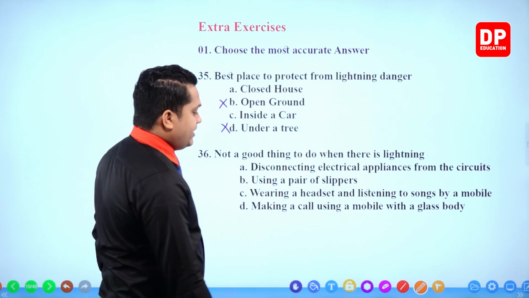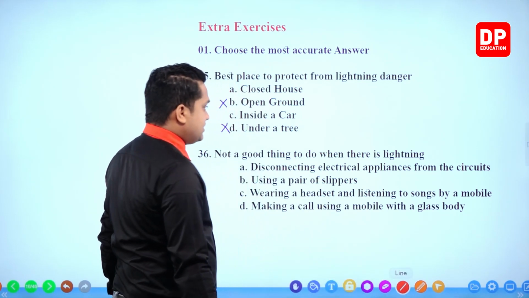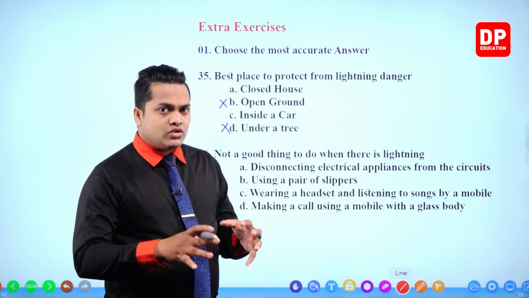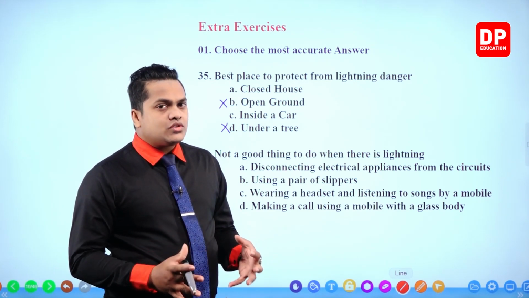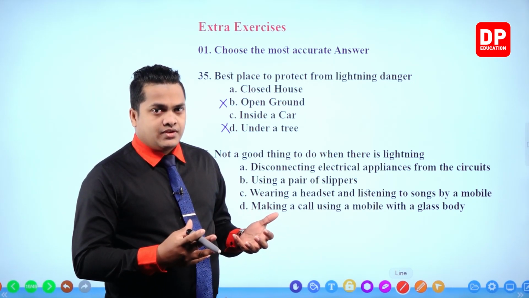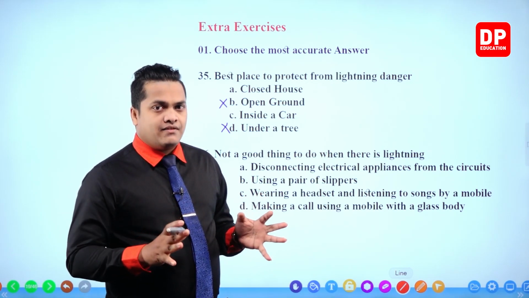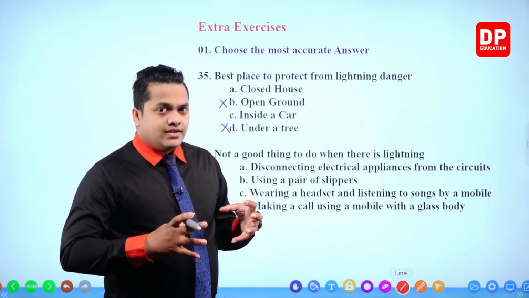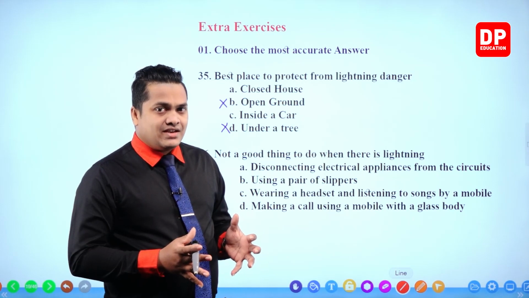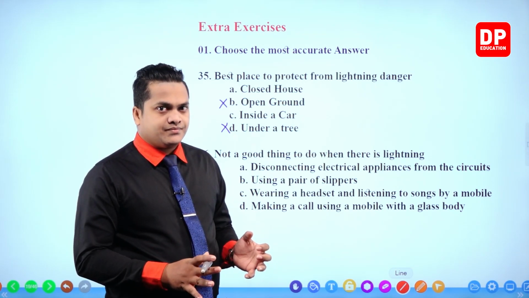I told you when I was discussing the lightning hazards that closed vehicles behave like a Faraday cage, within which, my dear children, the people who are inside will not get harmed at all.